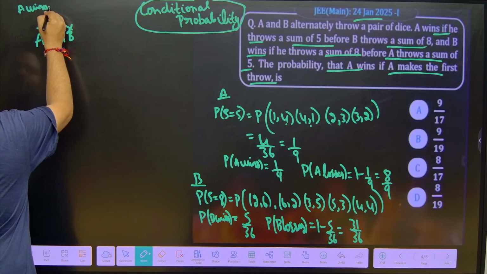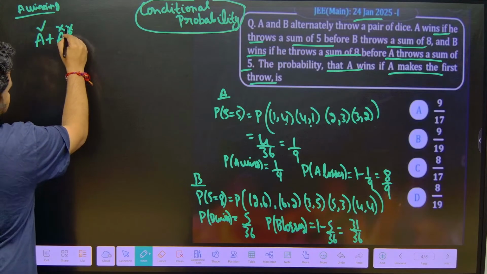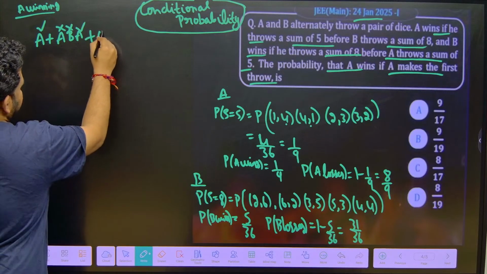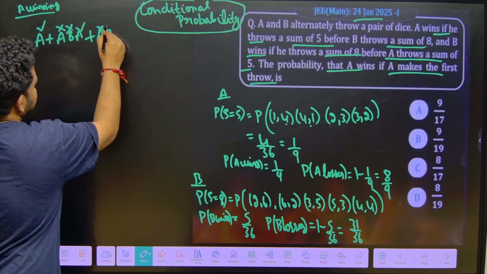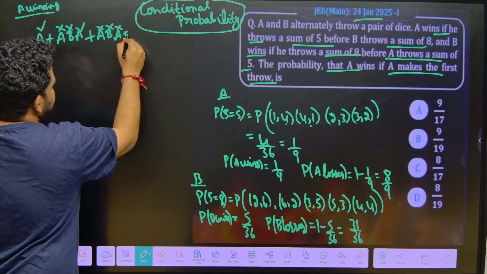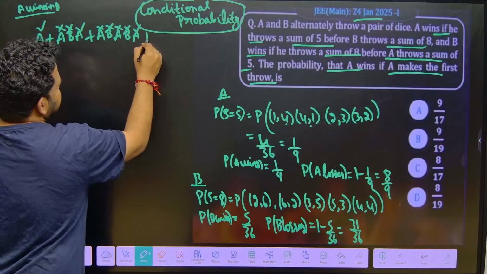A winning probability. So, A wins here, A loses, B loses, and again A wins here. Or if A loses, B loses, and also A loses again and B loses. Then only A can win. Then A wins here. Like this it will go on.